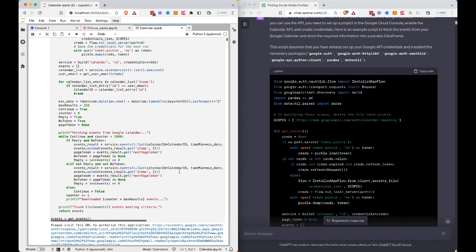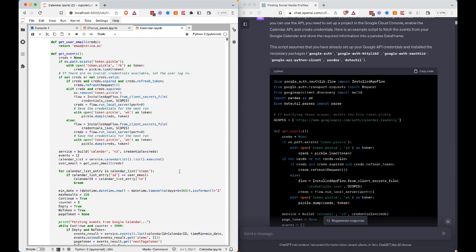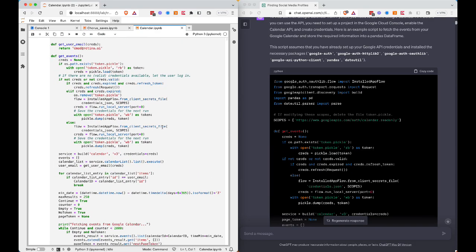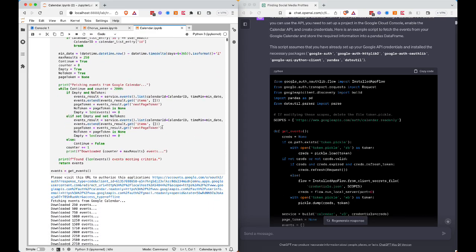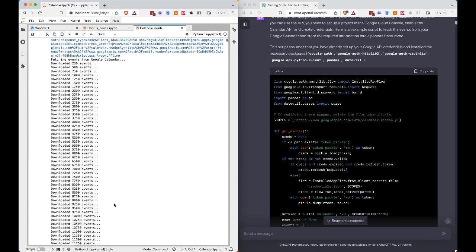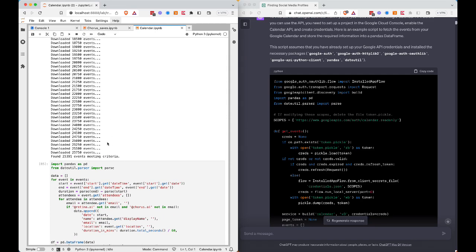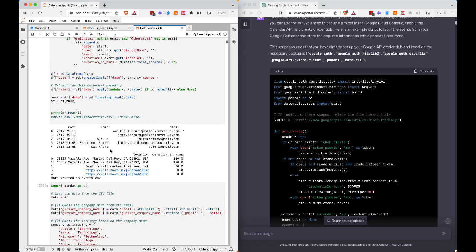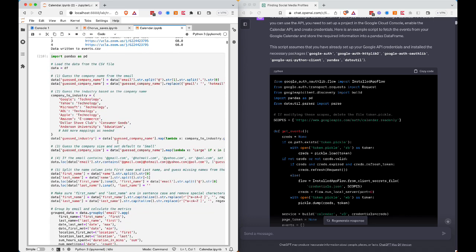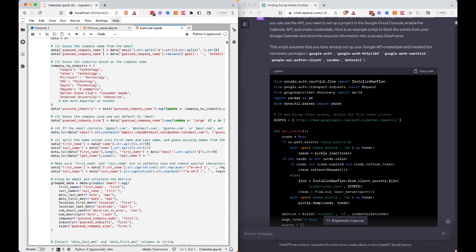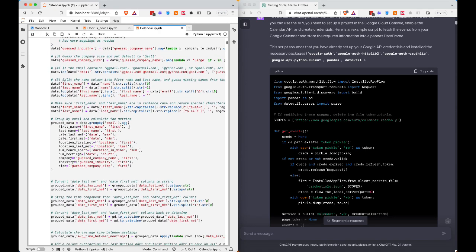So for example, the calendar one, this is the calendar code that goes and pulls all of my calendar events that have happened over the last 6 years, and you can see it's going through downloading these thousands of events, and it looks like it downloads about 25,000 events over the last 6 years, and then does some data parsing to clean up all those events, and then tries to even guess which company these folks that I met with are from, and tries to append industry to some of them.